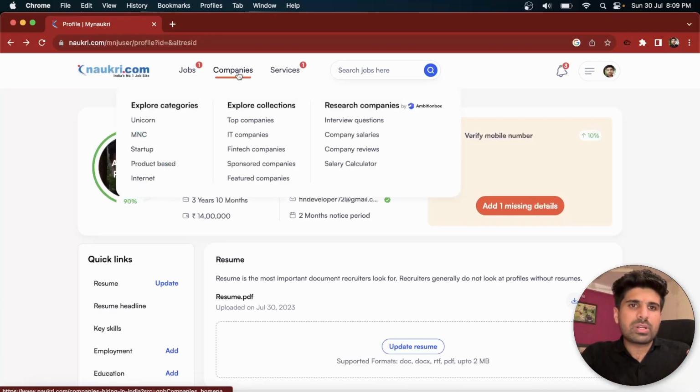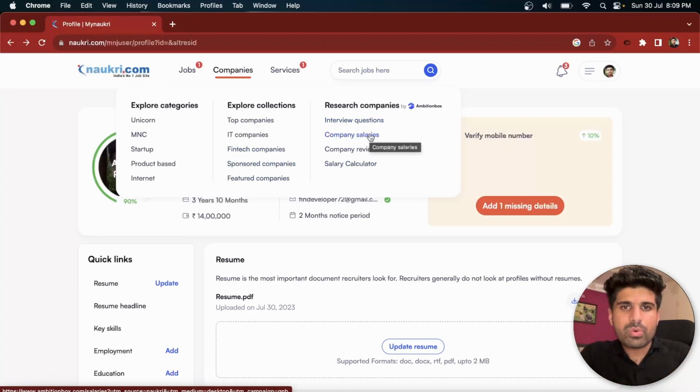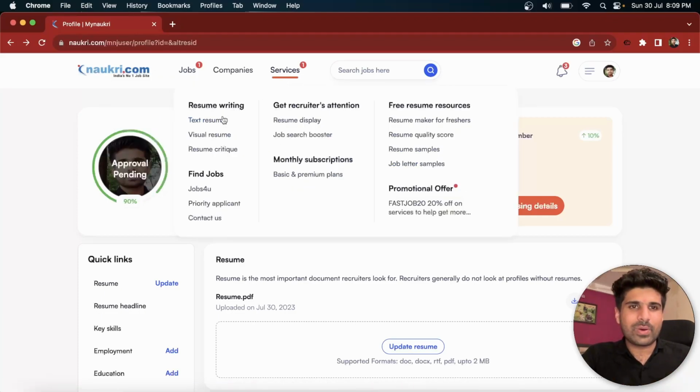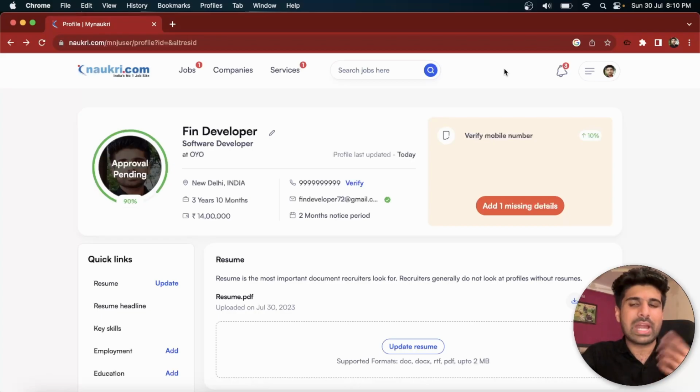If you're targeting any particular company, you can always check the company section, where you have unicorns, MNCs, startups, top companies, IT companies, fintech companies, sponsored companies, and many more things which would be required by a candidate in order to be prepared for the company. Any particular review about the company or salary about the company, or you can also calculate the salary. So these are the services which are provided by Naukri.com, that is text resume, visual resume, or you don't need all those things. You just need a profile to get a start with Naukri.com.